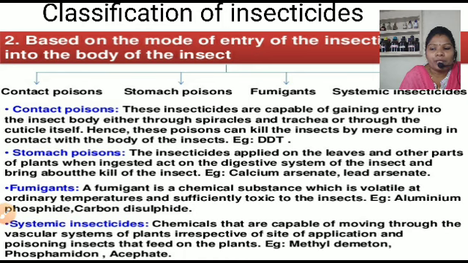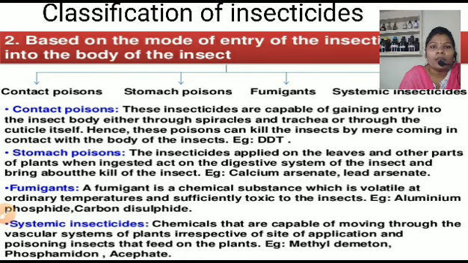That means whenever the insect eats that substance or chemical, the substance goes to the digestive system of the insect, and the insect is killed. That type of poisoning is called a stomach poison. The examples are calcium arsenate and lead arsenate.